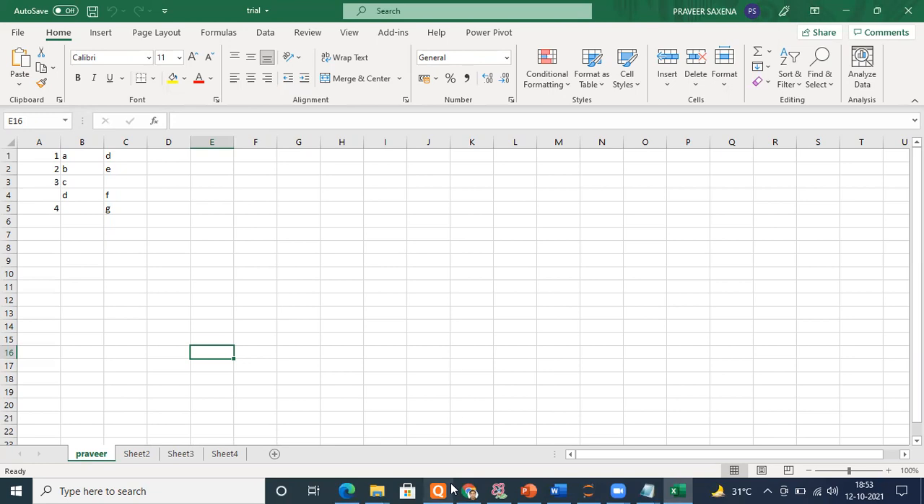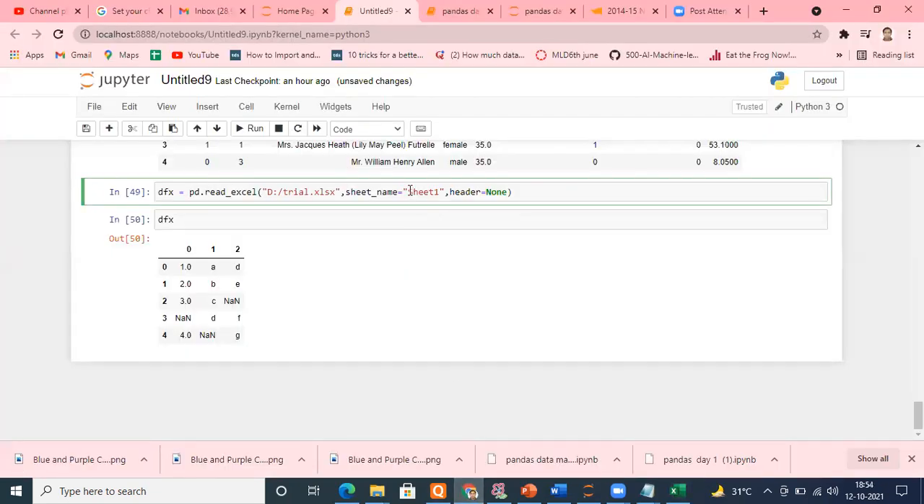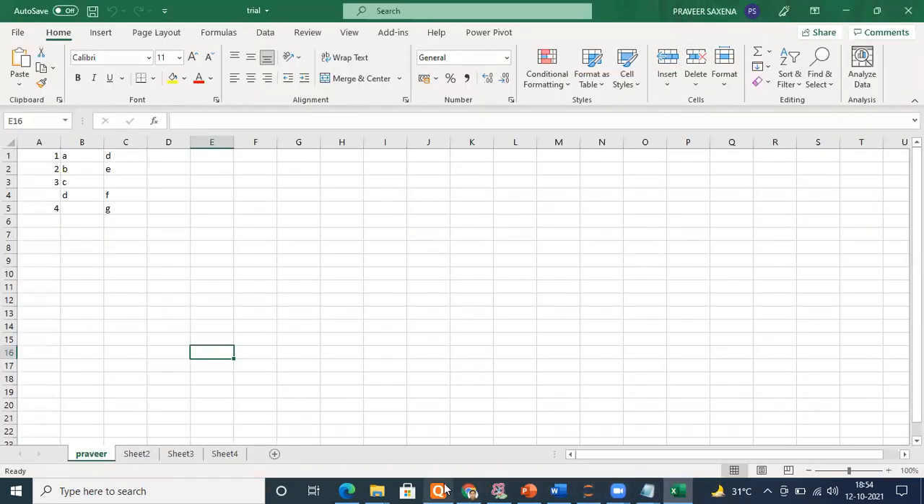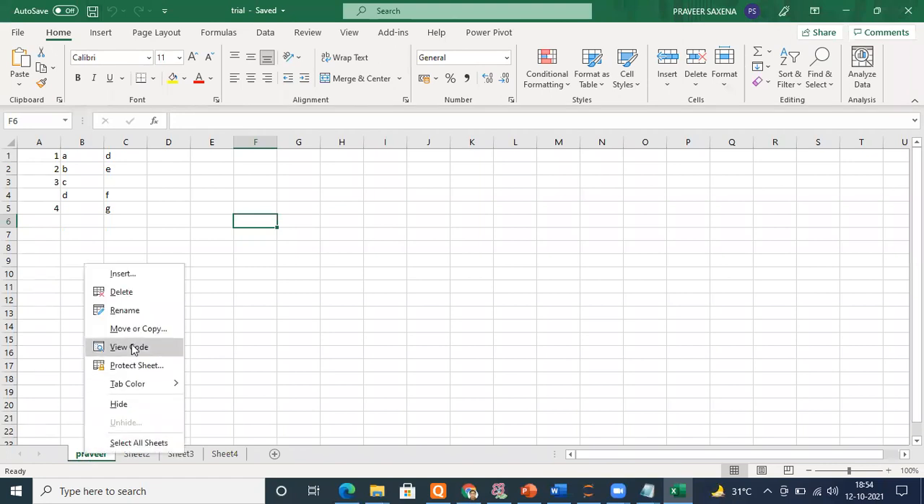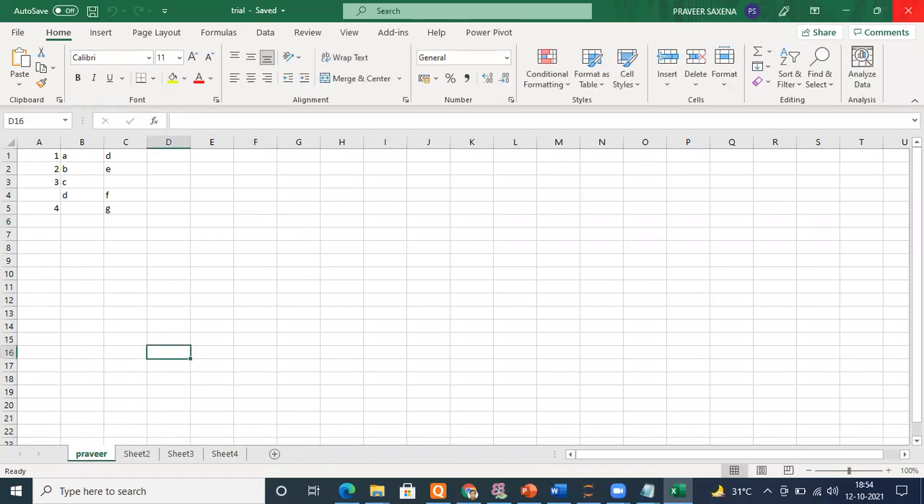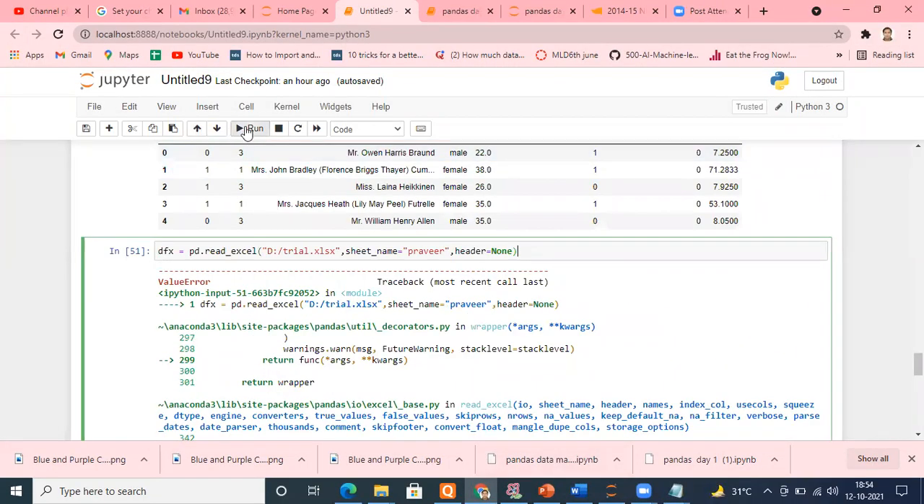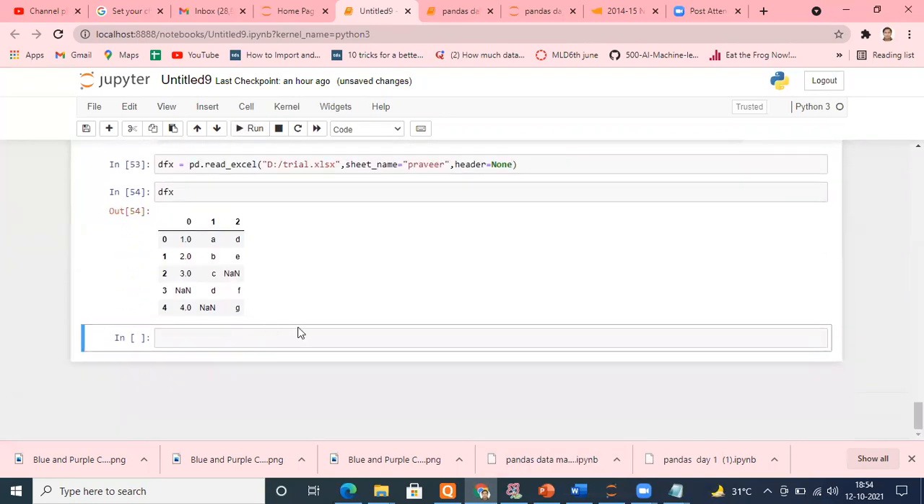It's just a name of this. In that case, what do I have to do? Here I have to mention my name instead of Sheet1. Is it fine now? I can run this. What happened? Praveer not found. Okay, let me save it. There was some problem, it didn't save actually. Okay, Praveer has been saved now. Let me close it and try to rerun that. Yeah, fine.